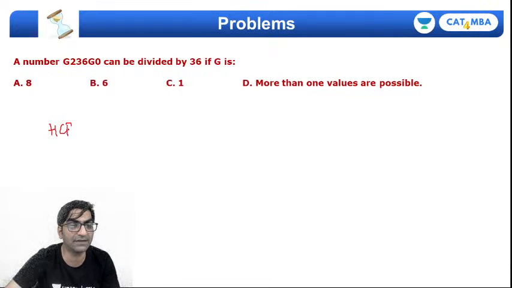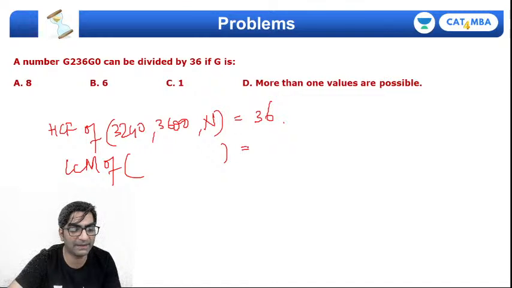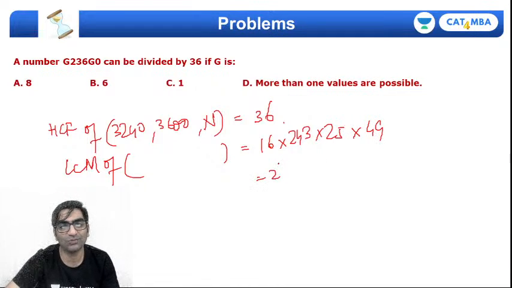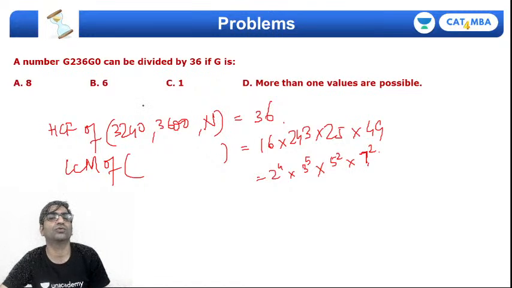Question बोल रहा है कि HCF of these numbers 3240, 3600 and n, right? HCF of these three numbers is 36. And LCM of the same three numbers is 16 into 243 into 25 into 49. Basically 2 power 4 into, this is 3 power 5, this is 5 square and 7 square. है ना. तो सबसे पहले इसको फैक्टराइज कर लेते हैं, है ना.